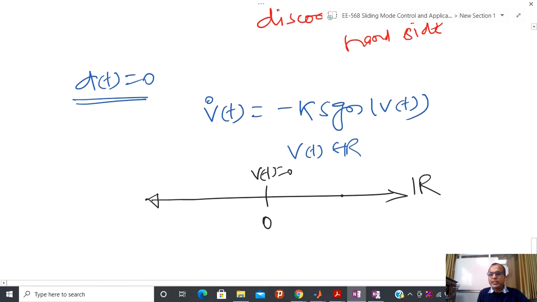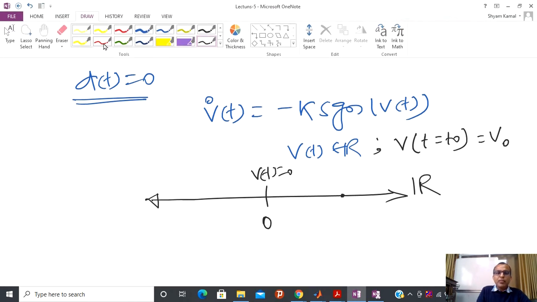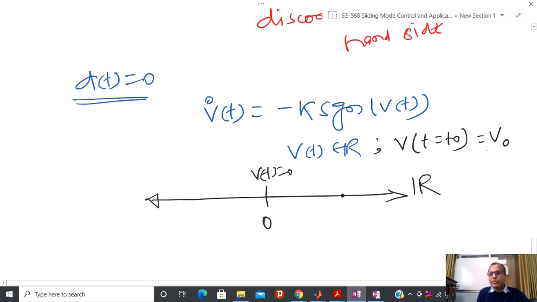Now let us try to see the behavior. Suppose this differential equation has a certain initial condition. I am assuming that when I start the experiment at t equal to t0, this is V0. V0 might be positive, might be negative. For example, you can assume that this initial condition V0 is positive. It means that whatever V(t) at t equal to t0, that is greater than 0.